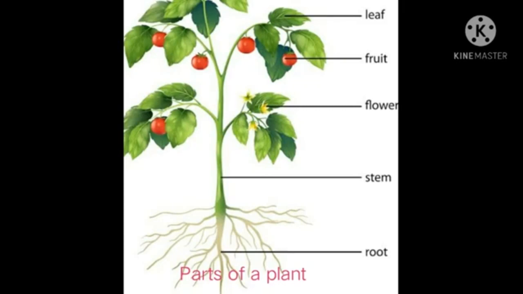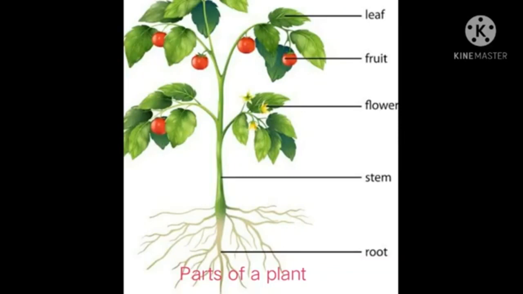Next we'll see functions of the stem. The stem helps to keep the plant upright.